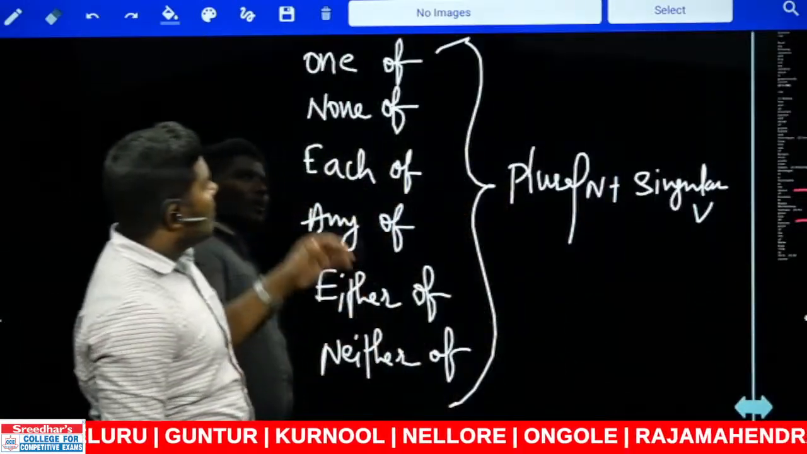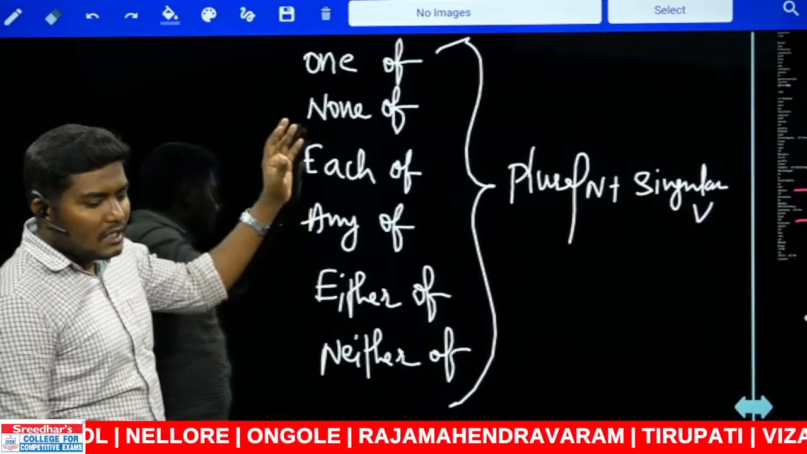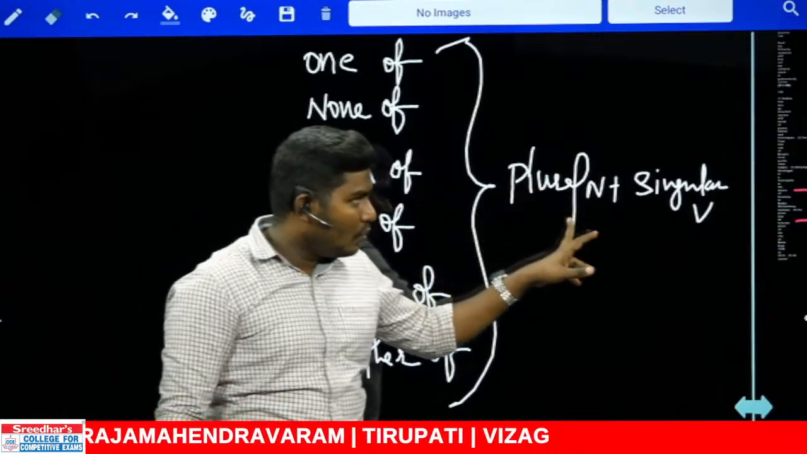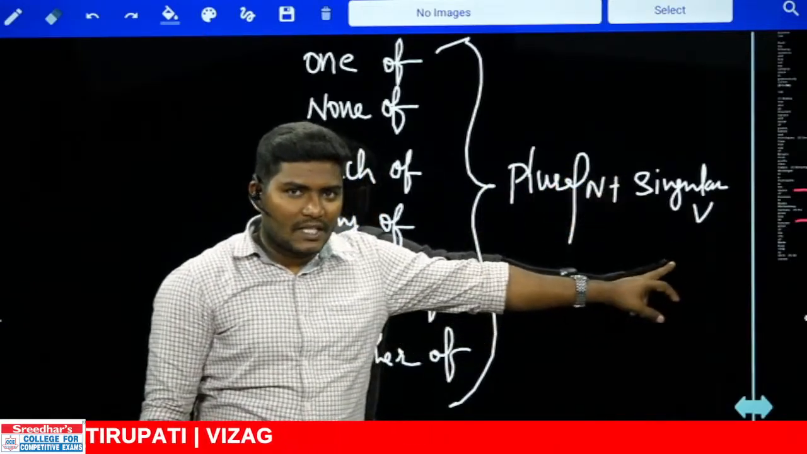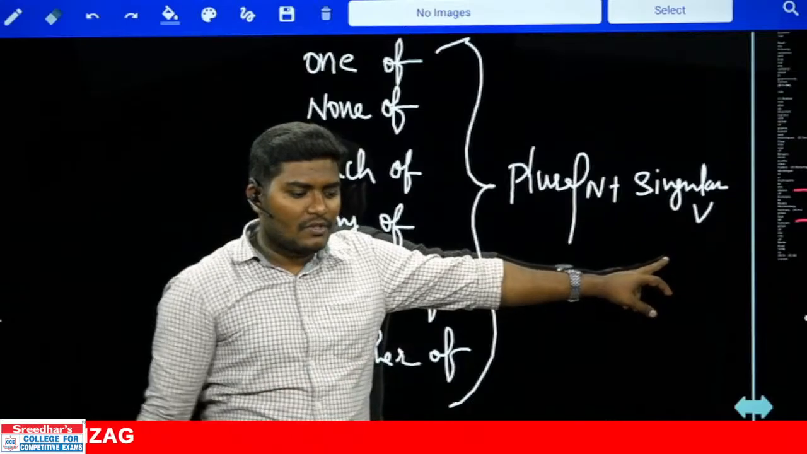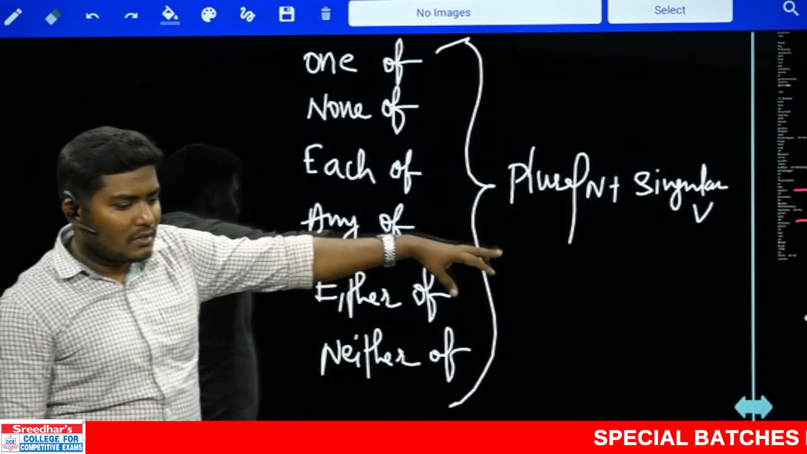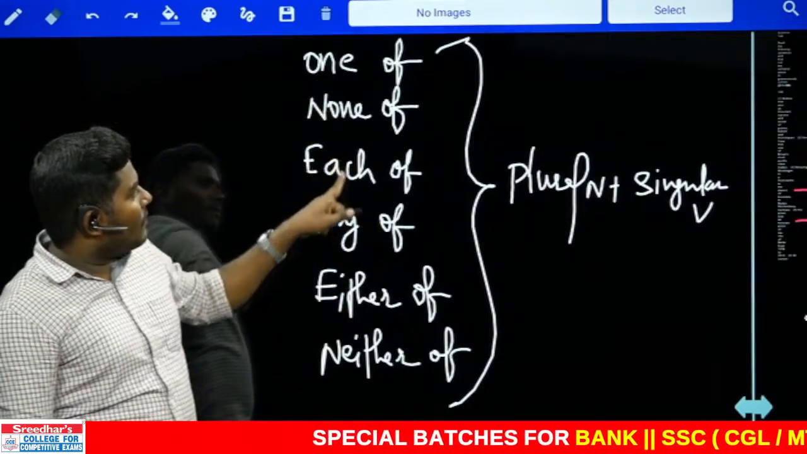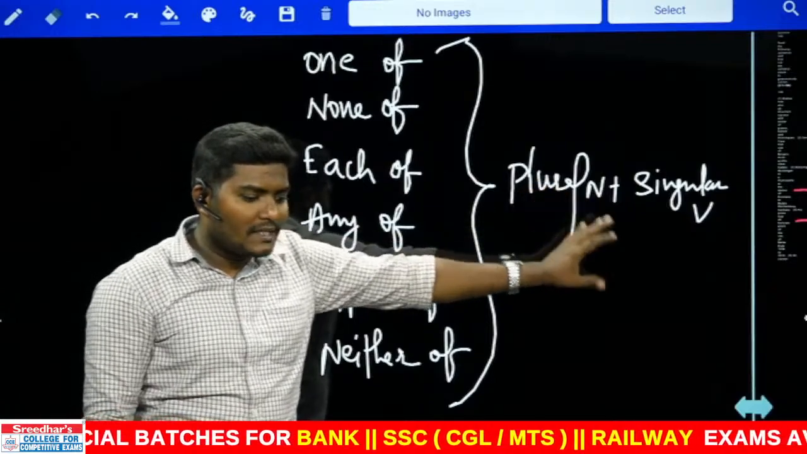This is the rule. One of, none of, each of, any of, either of, neither of. This is a fixed rule, okay? These indicators are followed by plural noun plus singular verb. Noun should be plural, verb should be singular. Okay, Shravani and Gitasri, they gave the answer. Look at that. I think they are from Hyderabad branch. So they might have attended my classes. They know them. So one of, none of, each of, any of, either of, neither of should be followed by plural noun and a singular verb.